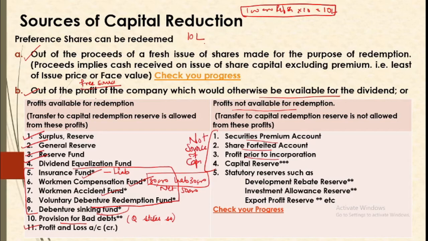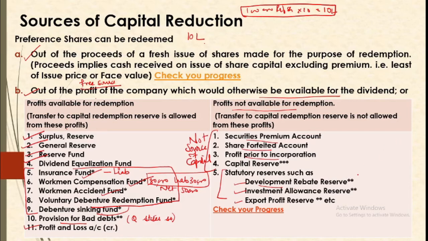However, there are certain statutory reserves like development rebate reserve and investment allowance reserve. Now, these are statutory reserves because a company is required to transfer some amount to these reserves in order to avail some tax deductions, some tax rebate, etc. So you put some amount in these reserves, and the company is to utilize these reserves to the extent of the stated purposes. Once you utilize the reserves for the given purposes, then this amount becomes free.